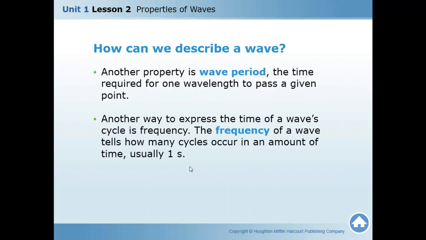Another property is the wave period, the time required for one wave to pass a given point. Okay? So, a wave period is the time required for one wave to pass a given point. There is another way to express the time of the wave cycle, which is frequency. What is the meaning of the frequency? Frequency of the wave tells how many cycles occur in an amount of time. Okay, so frequency is the number of waves in 1 second.